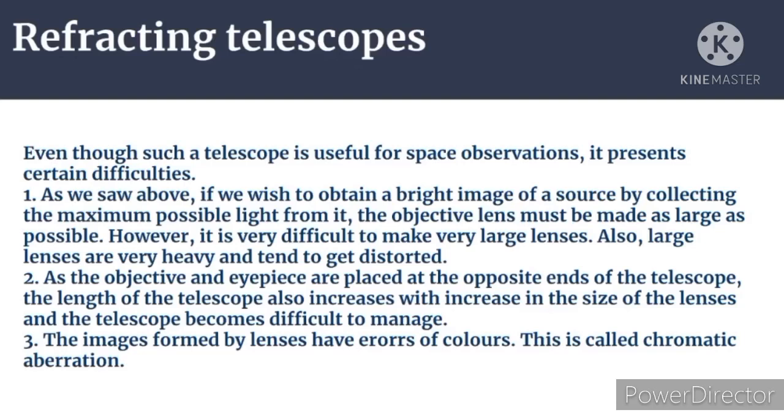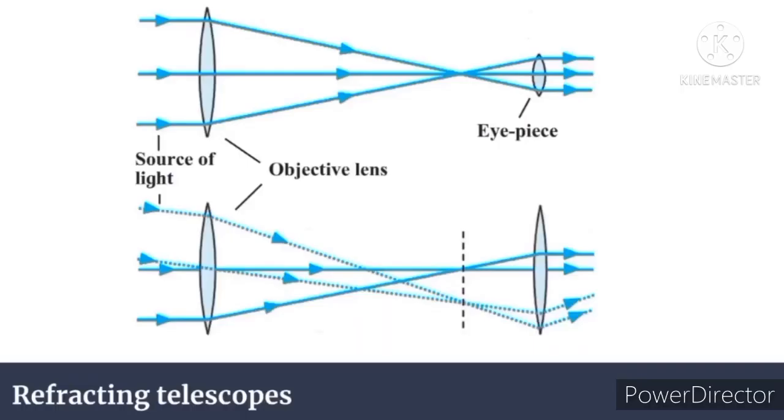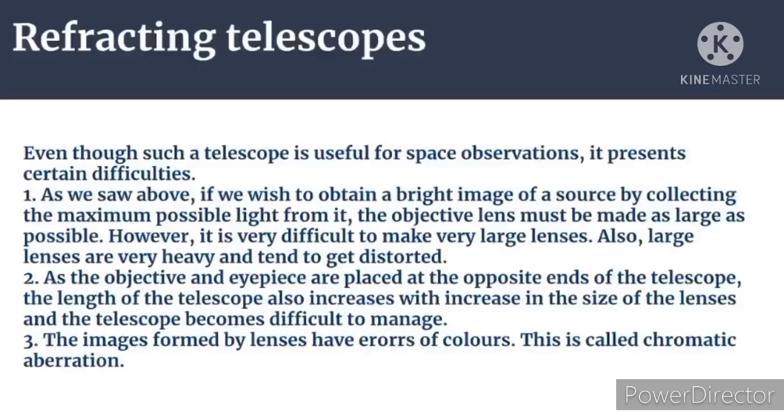As the objective and eyepiece are placed at opposite ends of the telescope, the length of the telescope also increases with the size of the lenses, and the telescope becomes difficult to manage. In the figure, here is the eyepiece and here is the objective lens, so they are on opposite sides.